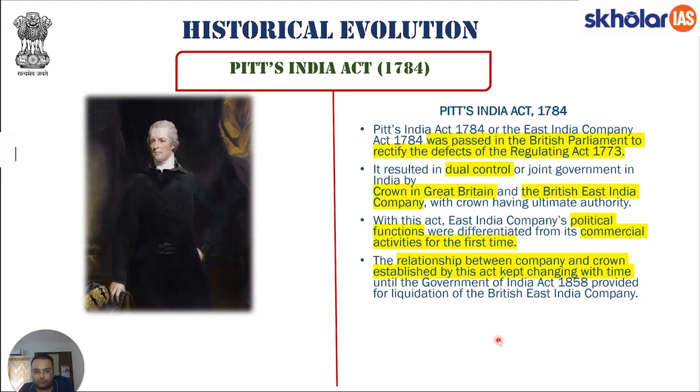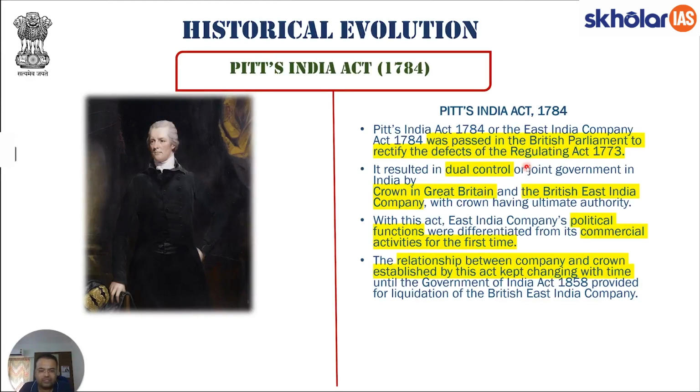This brings us to Pitt's India Act of 1784. What is Pitt's India Act? Pitt's India Act, or the East India Company Act of 1784, is a second name given to it. It was passed by the British Parliament to rectify some of the defects of the Regulating Act of 1773.